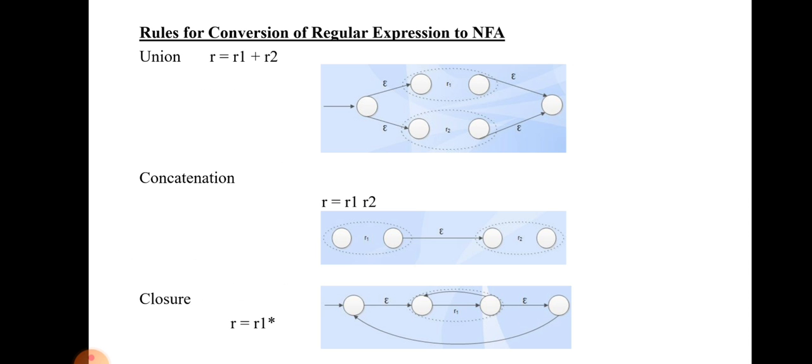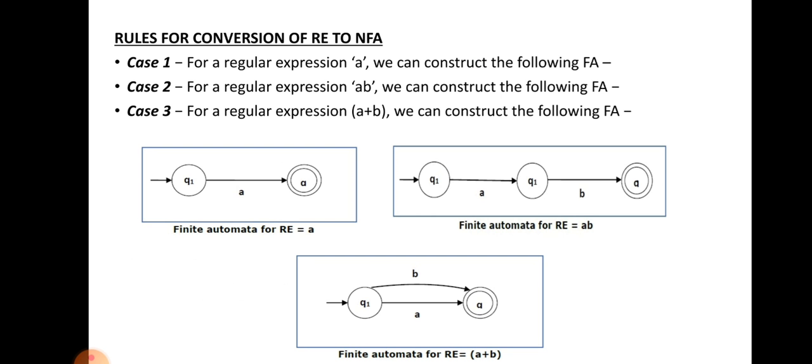The third rule is R equal to R1 closure. Closure in the sense R1 may be present zero or more times. So we can draw the diagram like this. This is a sample NFA diagram.